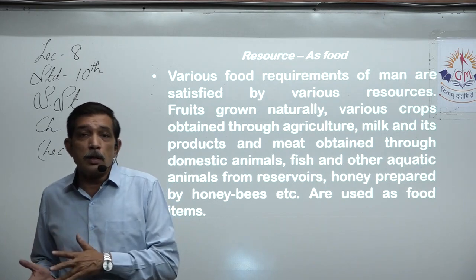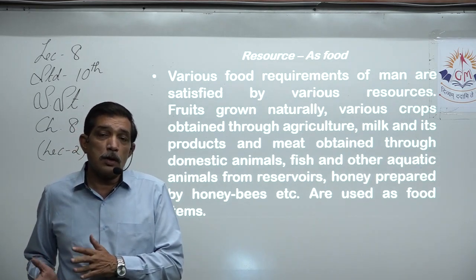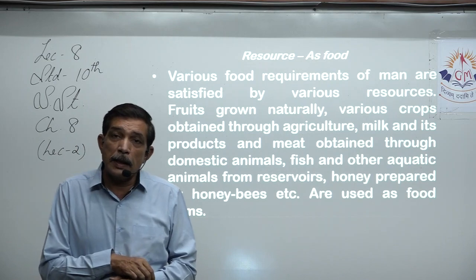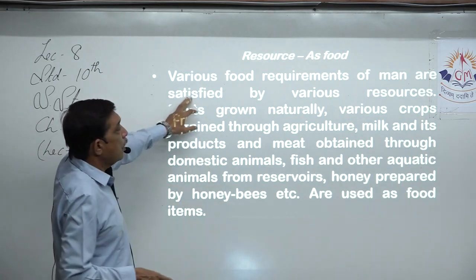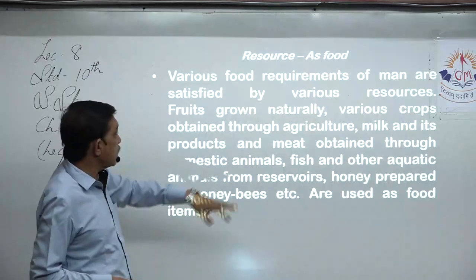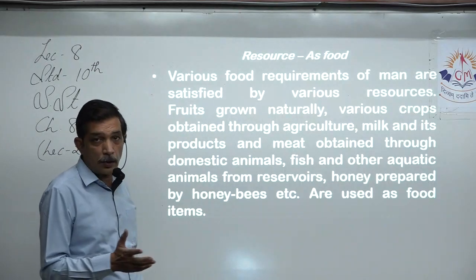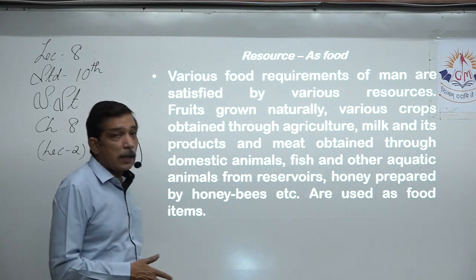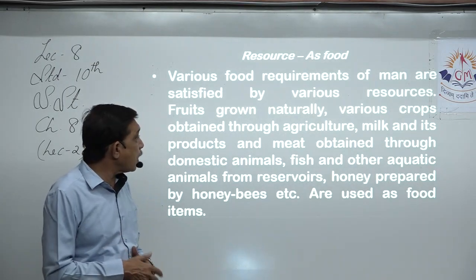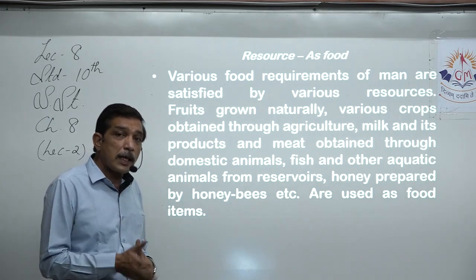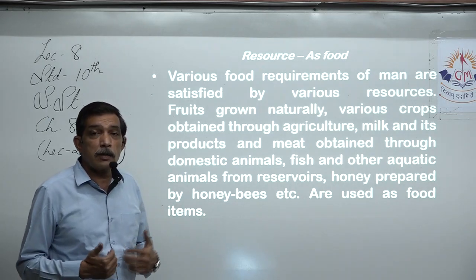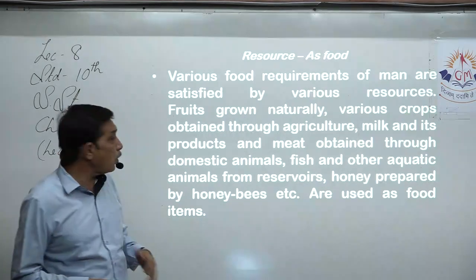Then we use minerals also. For example, salt. Salt is a mineral. We use that as an ingredient. So living, non-living, and in various food requirements we use various resources. For example, fruit grow naturally. Yes, various crops are taken with the help of agriculture. Then we have milching animals, domestic animals, cows and buffaloes, from where we get milk, and then we make lots of milk products from it.